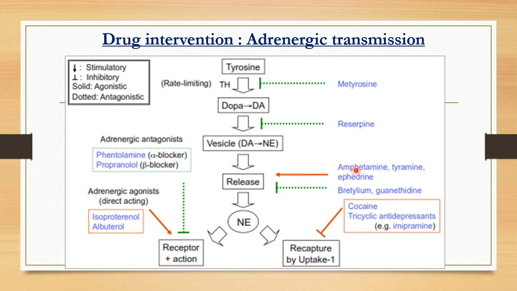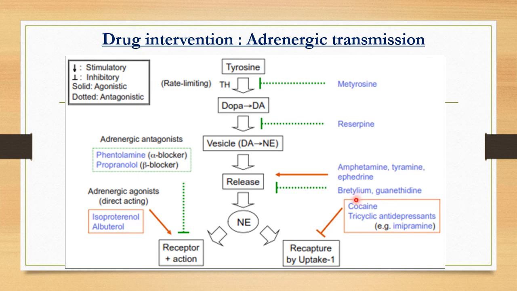Then coming to here, the amphetamine, tyramine, and ephedrine. You can see this is a solid line and shows the arrow. So these are agonists. They will stimulate the release of norepinephrine from the nerve terminals. So normally the neurotransmitters are stored at the nerve terminal within the vesicle. So these drugs will increase the release of that neurotransmitter from the nerve terminals, from their vesicles. Okay, and they have an agonistic effect. They will mimic the sympathetic stimulatory activity.